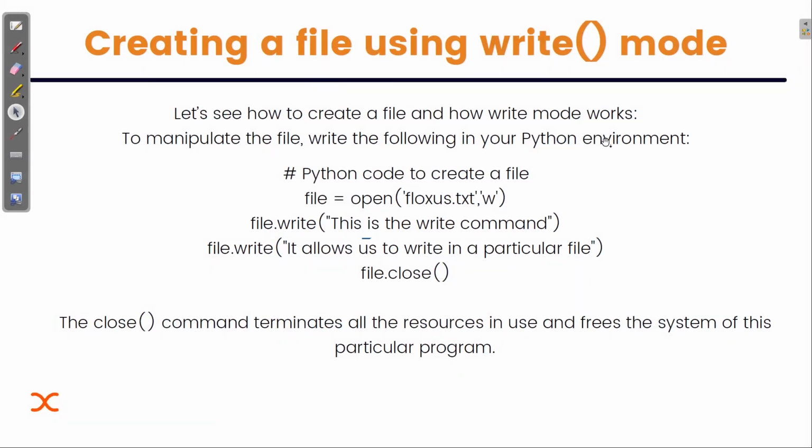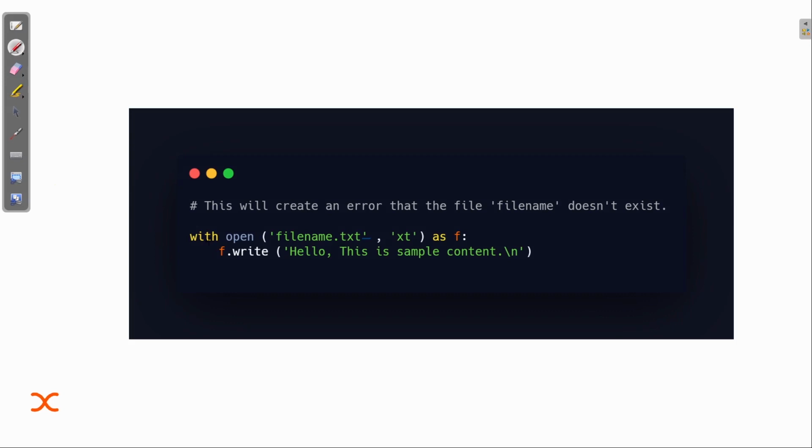So here you can see I'm opening the file, and here xt is used. If you remember, I have already explained that X is used to create a file. If you don't have any existing file with that name and you want to create one, you can use this X keyword. Now why is this T there? I have already explained that T specifies which type of file we are working on. I want to create a text file, so that's why I'm writing xt.